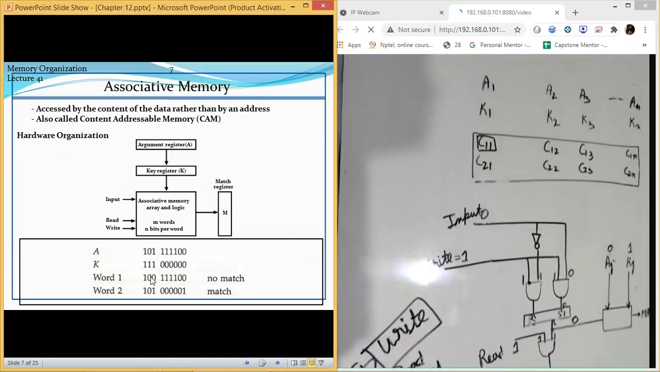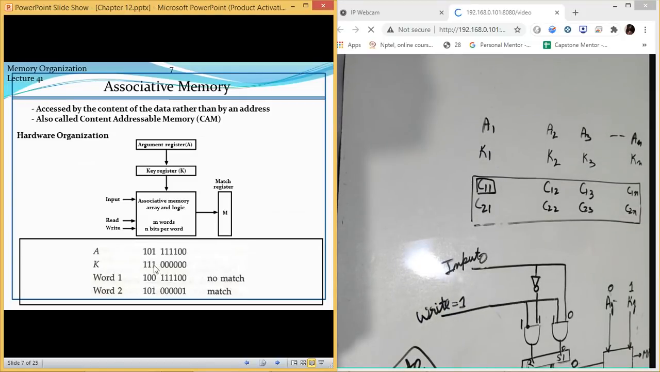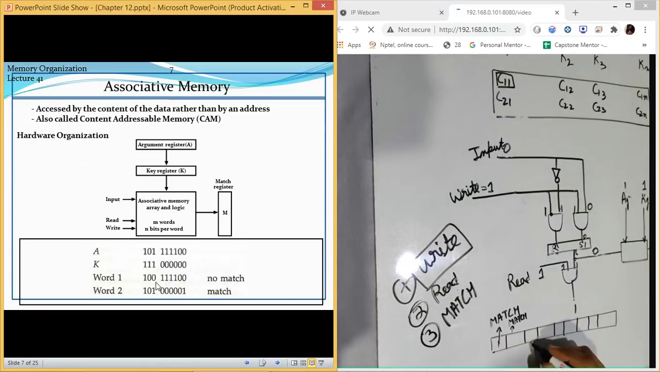Let us see the third bit. Third bit, the value of Aj is 1. The value of K is 1. The value of this is 0. Are they matching? No. So if they are not matching, this is a no match or not a match.